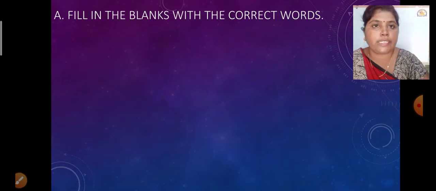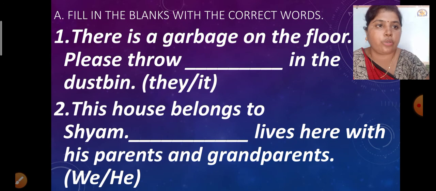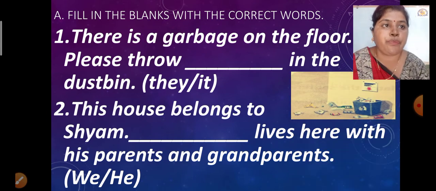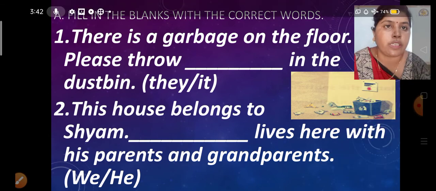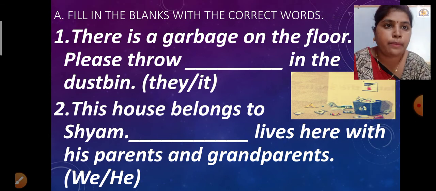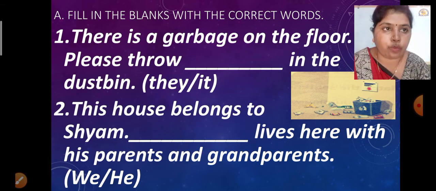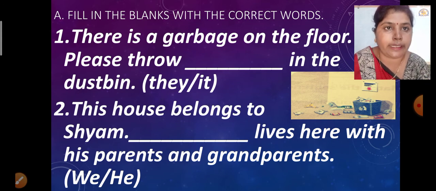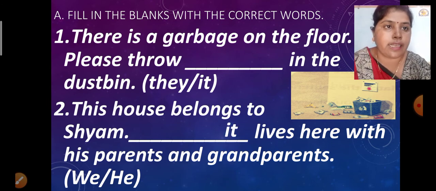So let us see the exercise A, which we are going to solve here. Exercise A: fill in the blanks with the correct words. Number 1, there is garbage on the floor. Please throw, and in brackets, they or it, in the dustbin. For garbage we are going to use the word it. There is garbage on the floor, please throw it in the dustbin. So let us write the answer, it.